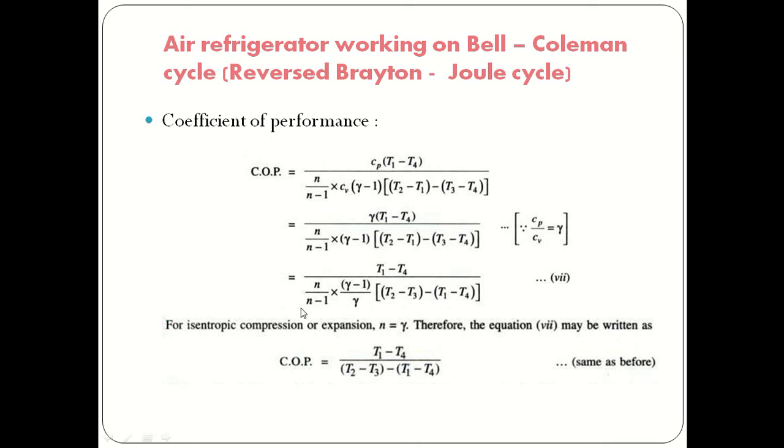If you simplify or rearrange the terms, we get the COP of the Bell-Coleman cycle: (T1 minus T4) divided by [(n minus 1) multiplied by (gamma minus 1) upon gamma, in bracket ((T2 minus T3) minus (T1 minus T4))]. For isentropic compression or expansion, n is equal to gamma. Therefore the equation becomes COP is equal to (T1 minus T4) divided by ((T2 minus T3) minus (T1 minus T4)). Okay, so thank you.